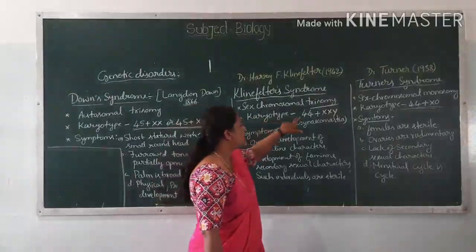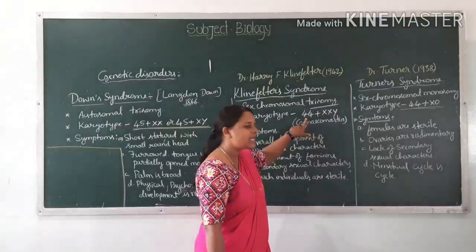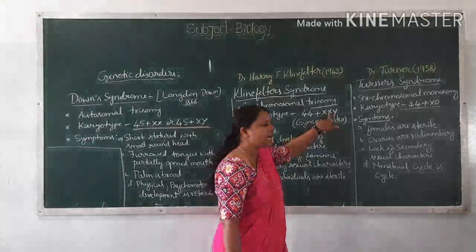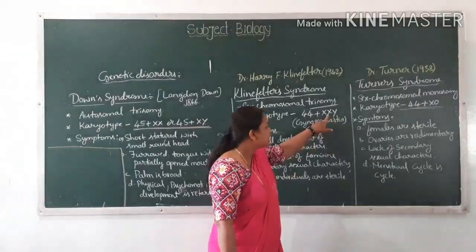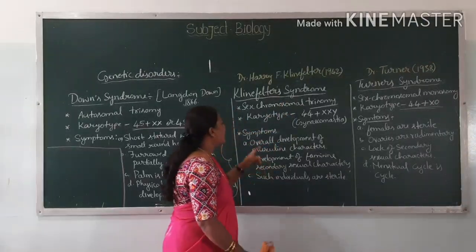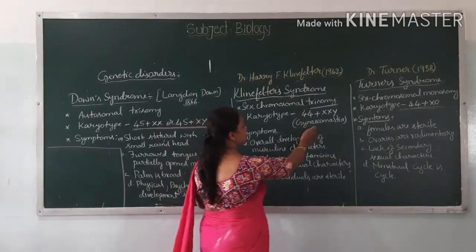The karyotype is 44 autosomes as it is, plus 1 more sex chromosome added to the XY. So this condition is called Klinefelter syndrome. And the symptoms, see how it happens here.